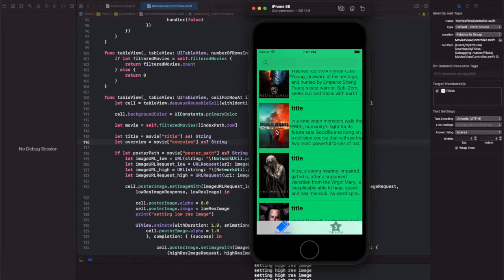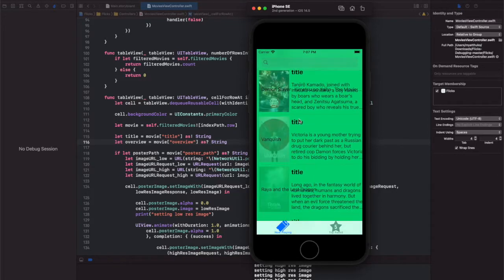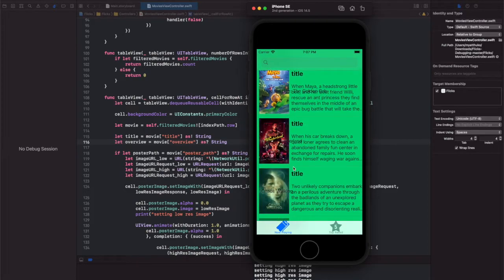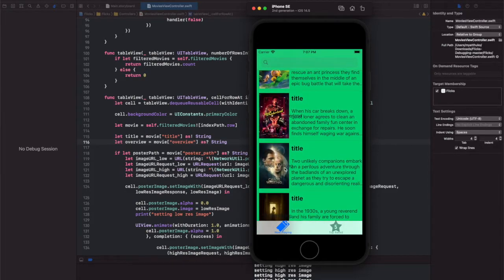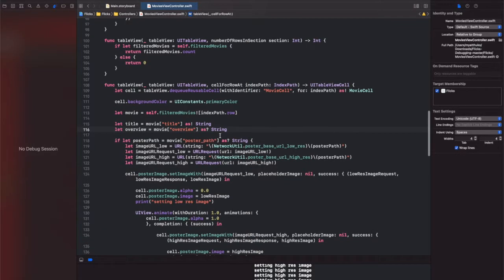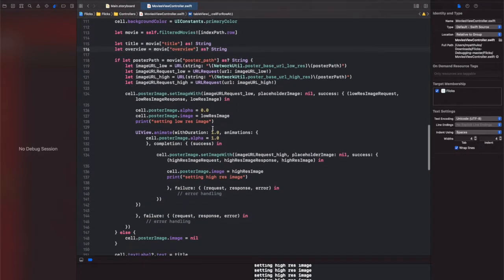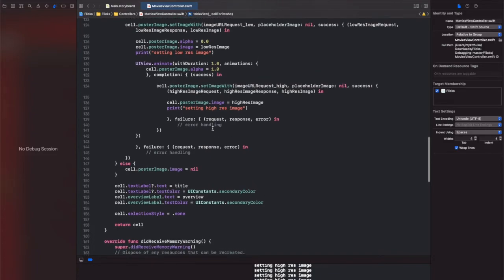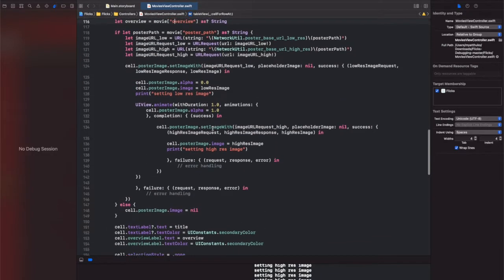The detail view is working, so somehow there's a title. When I go down, the title is there, like Chaos Walking, Tom and Jerry. So the title is there, but it's not in the right place. So we have to find that here.